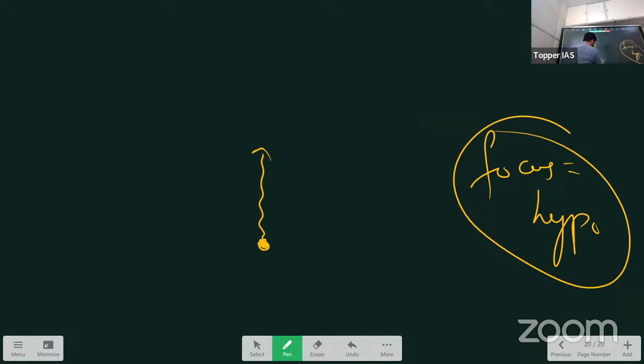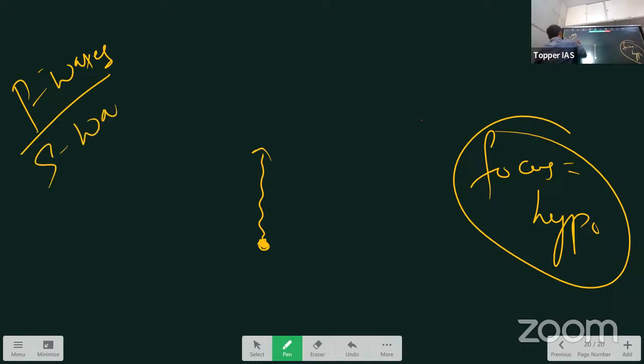The first waves that are generated are called P waves, primary waves. Another set of waves follows the P waves; they are called S waves. They are within the interior, that is why they are called body waves.